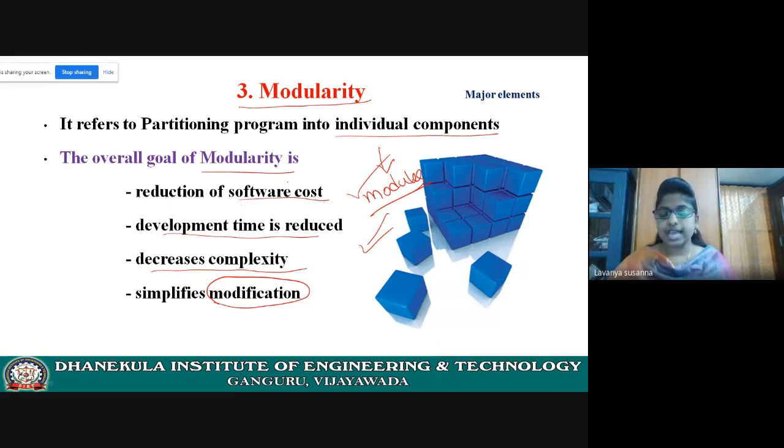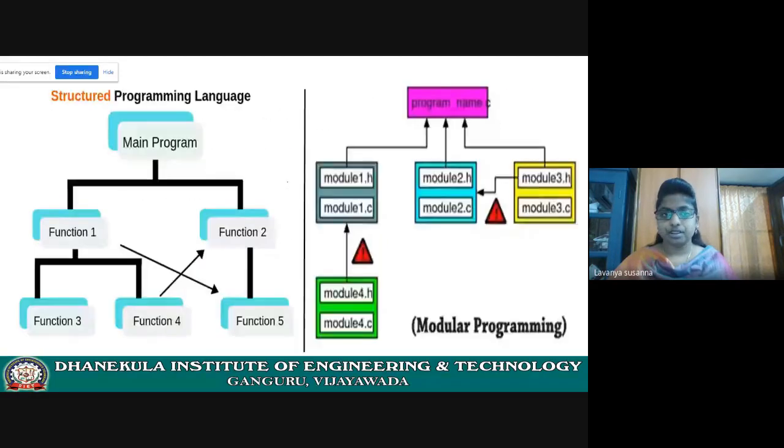Let us see an example. First, see here, in structured programming, modularity is nothing but subprograms.